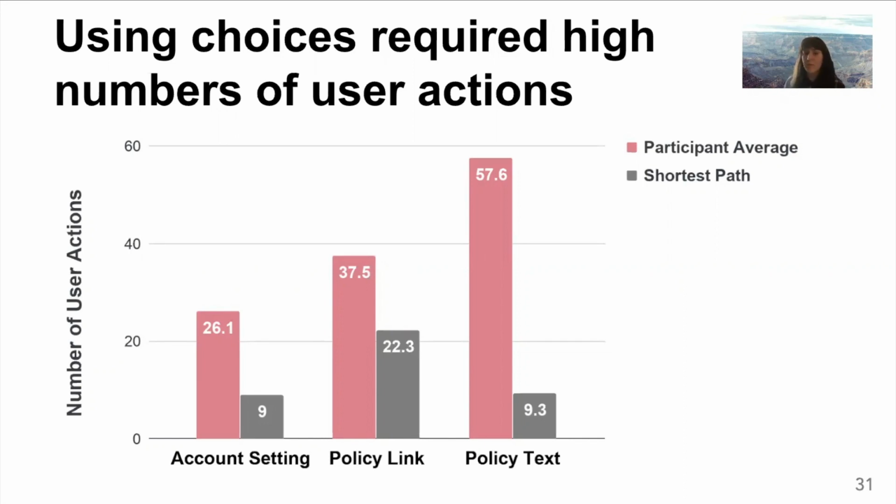They navigate to the wrong page, they click the wrong item, and so forth as they're finding the actual choice that they want. But one of the co-authors of this paper also collected data about the shortest path to each choice by performing these tasks with prior knowledge of the location of the choices. And even then, if a user already knew the shortest route possible to get to a choice through a policy link, it would still take about 22 actions.